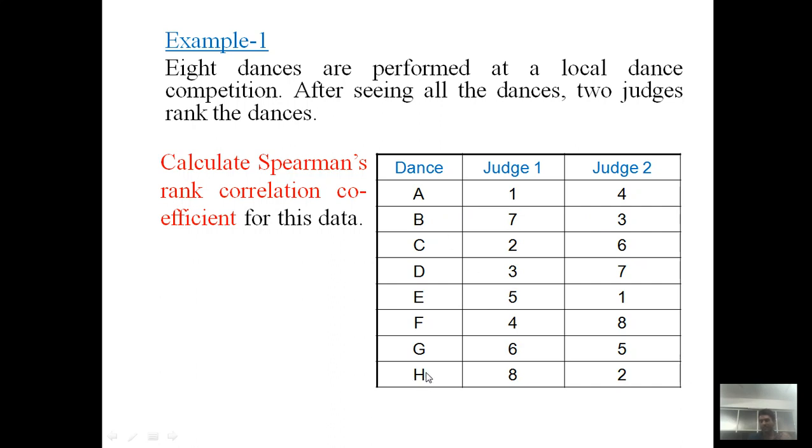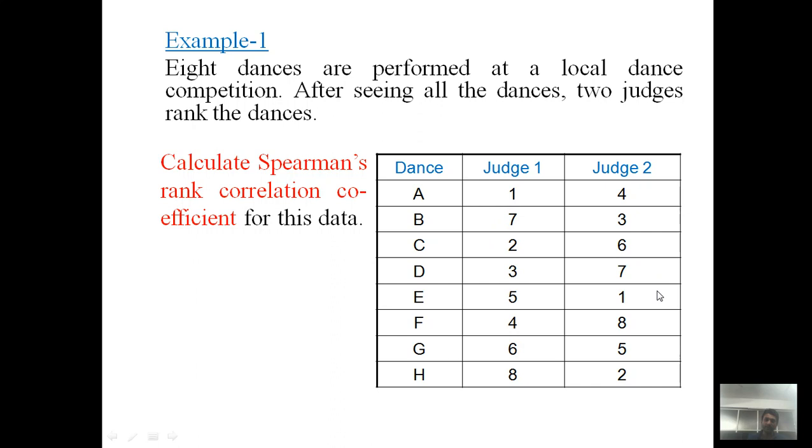Similarly, for dancer H, judge 1 gives the last rank, that is 8th rank, whereas the second judge, wanting to say something positive about dancer H, assigns the second rank. So you can see there is too much variation. Judge 1 assessed dancer H as the last performance, whereas judge 2 gives the second rank.